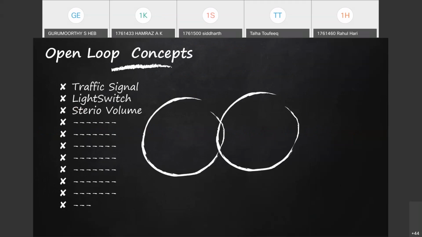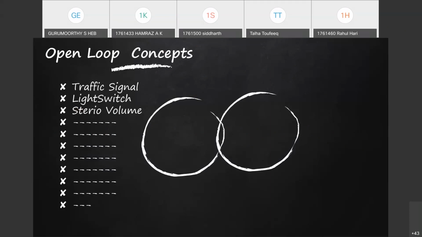The moment I say open loop system, don't get confused with the open and closed system of thermodynamics here. Just remember that for one input, a specific output is there. It's not changing by itself.